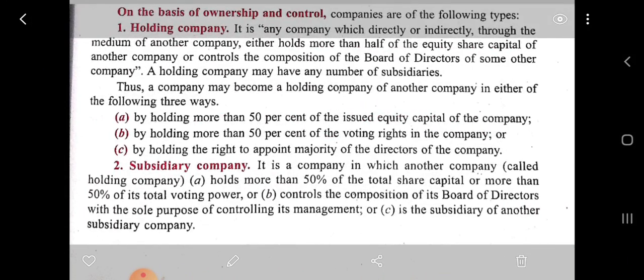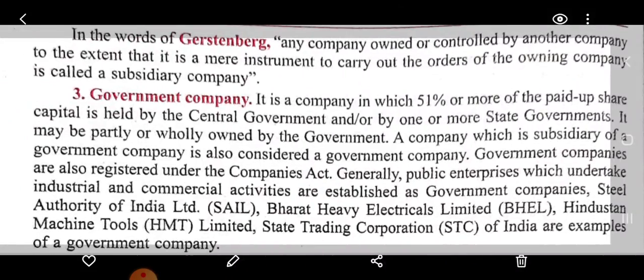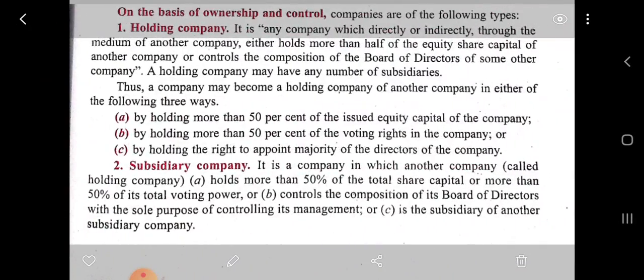So we have gone through the basis of incorporation. Now, on the basis of ownership and control, companies are of the following types: holding company, subsidiary company, and government company. A holding company is any company which, directly or indirectly through the medium of another company, holds more than half of the equity share capital of another company.